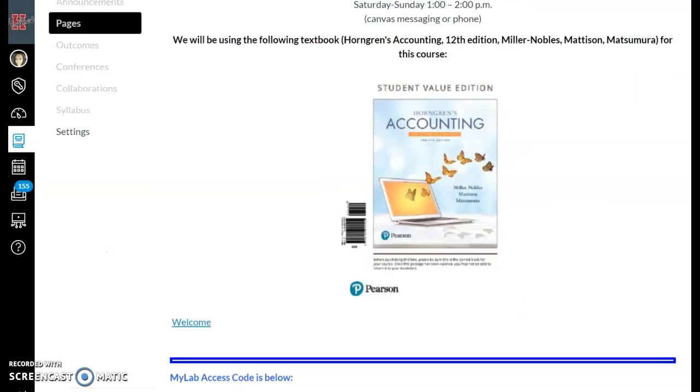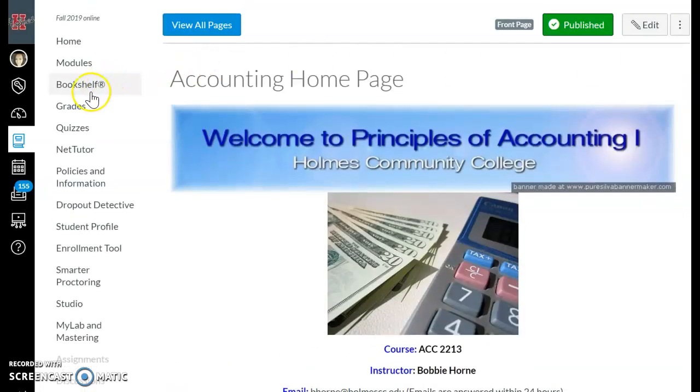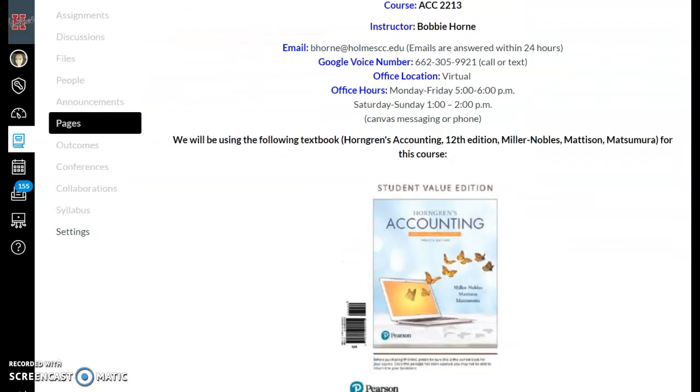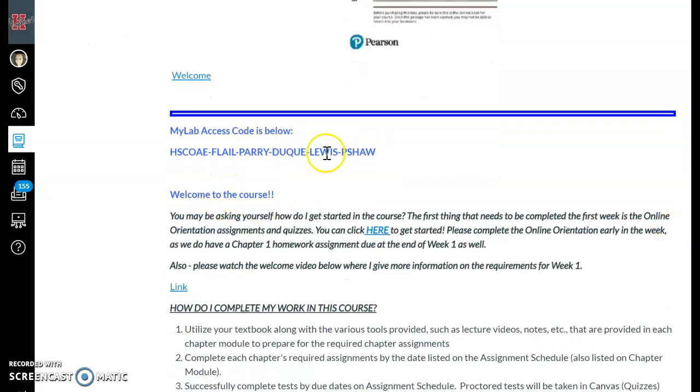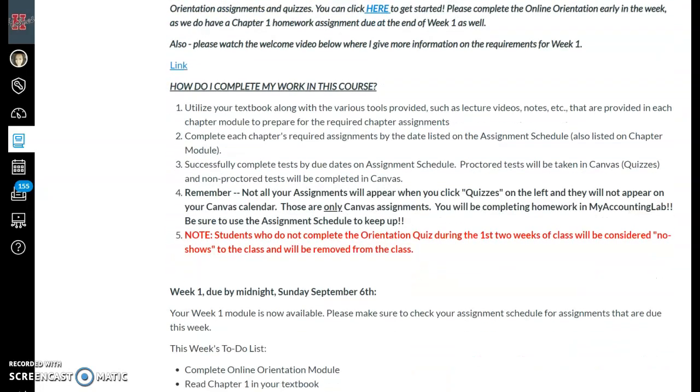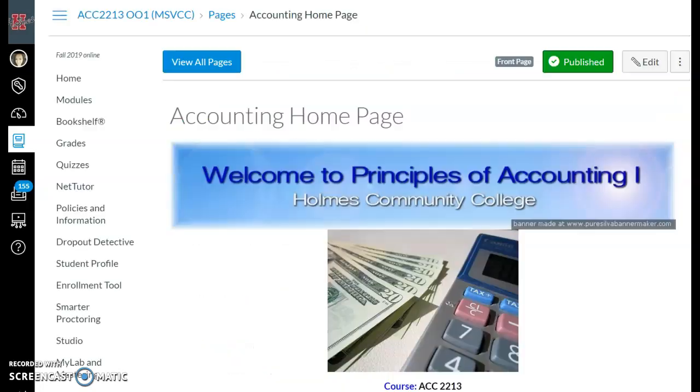Here is your textbook. You can access it through Canvas by going up here and clicking on your bookshelf. Please take advantage of your textbook. Also, you have your access code. This will get you into my accounting lab. And then on down, you will find your weekly assignments. Each week I will post the week's assignments, and you can see these each week. They will stay on here.